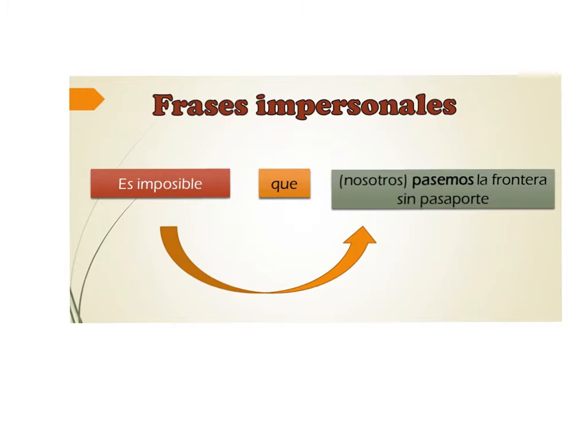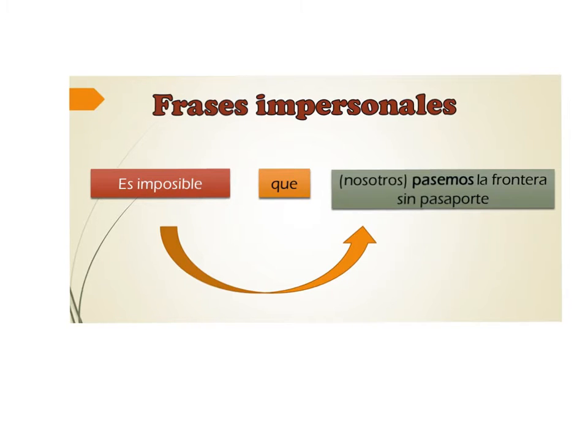A good example of impersonal phrases of influence is this one. Es imposible que nosotros pasemos la frontera sin pasaporte. The first part, es imposible, is an impersonal phrase. We have a second sentence, que nosotros pasemos la frontera sin pasaporte.